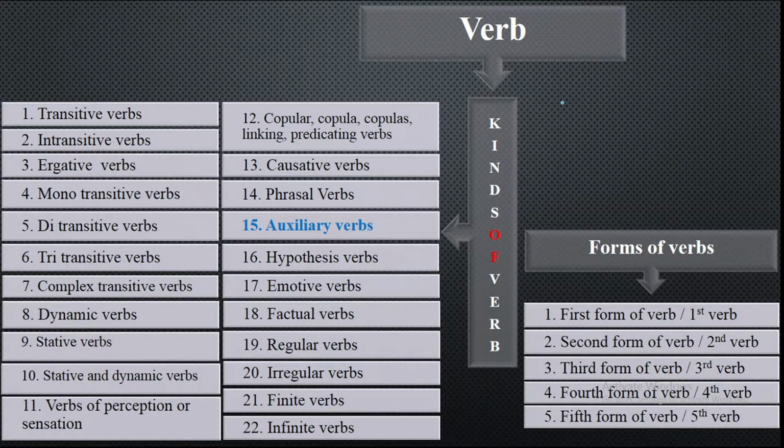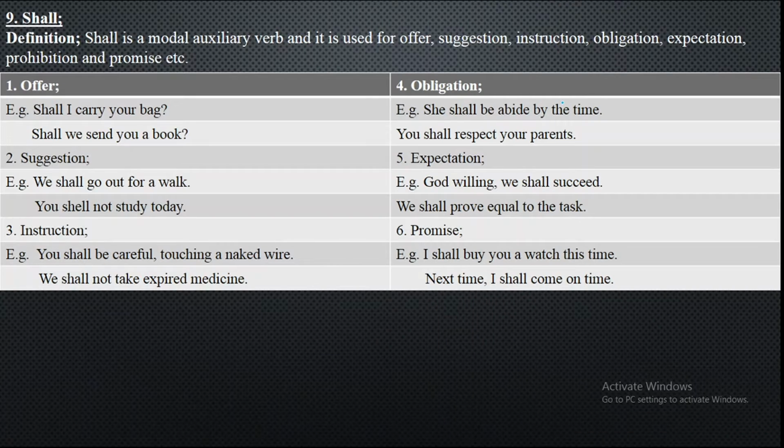We are discussing the 15 kinds of auxiliary verbs, and today we have the ninth modal auxiliary. Previously we discussed modal auxiliary verb will, and today we will be discussing modal auxiliary verb shall. Definition of modal auxiliary verb shall: Shall is a modal auxiliary verb and it is used for offer, suggestion, instruction, obligation, expectation, prohibition, and promise. It has six usages, we'll be discussing them one by one.